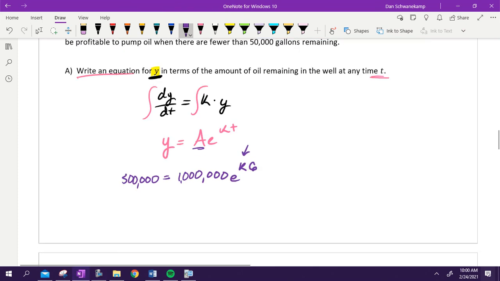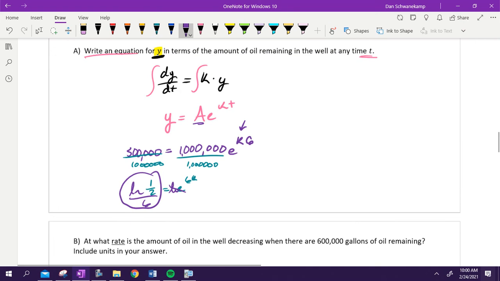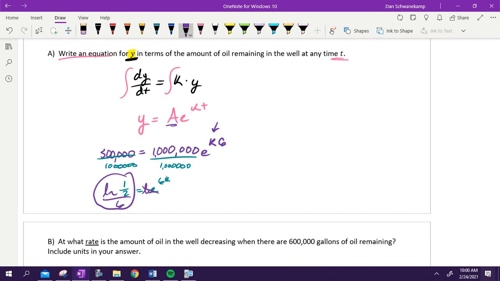We're doing the same thing we've done every time. We're going to divide by 1 million. That's going to get me 1/2 equals e to the 6k. Then I'm going to take the natural log. Then I'm going to divide by 6. That is what k is. The natural log of 1/2 divided by 6.